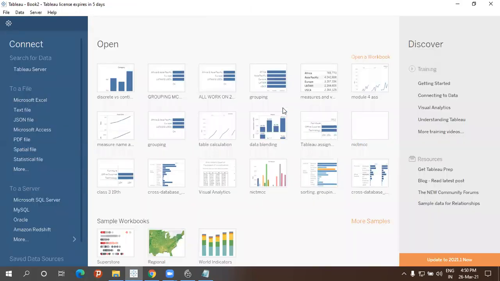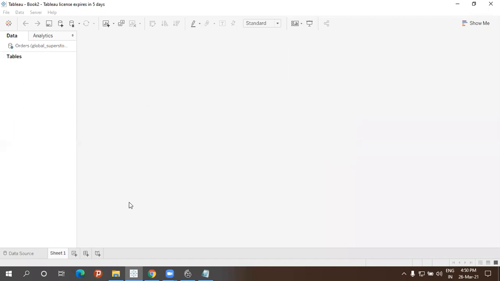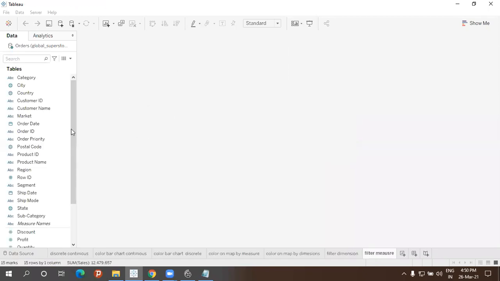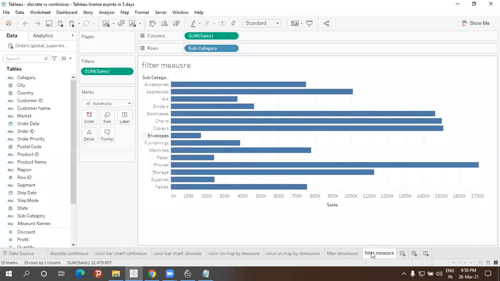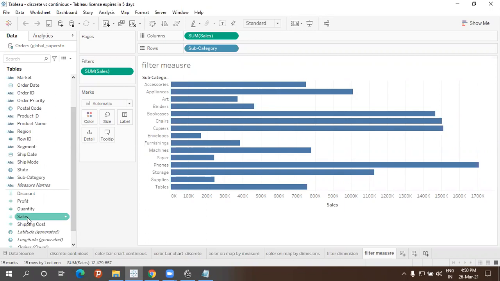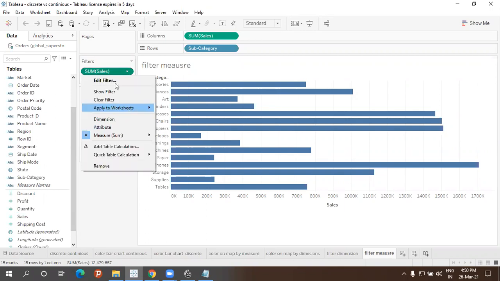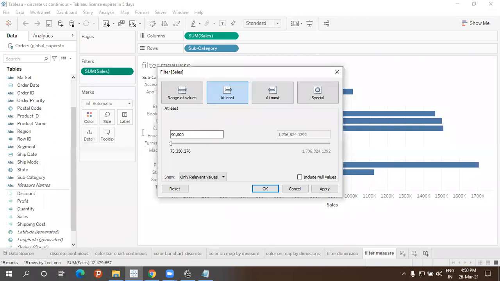Sir, did you change anything in filter measure, sir, in the filter? In which one, ma? In filter measure. Let me go. Yeah. So in filter measure, here, so based on the measures, I hope I filtered based on the sales. Something least should be there. Edit filters. Let me see. Yeah, I've changed. At least 90,000 I've changed.